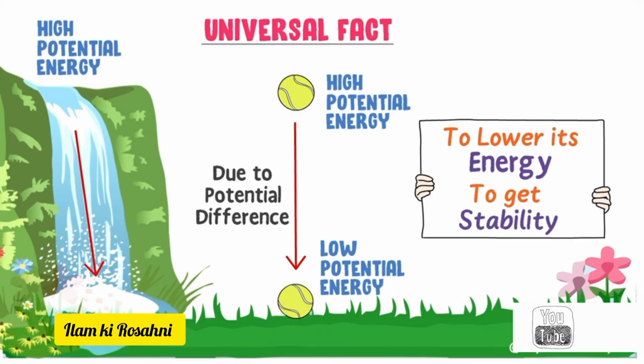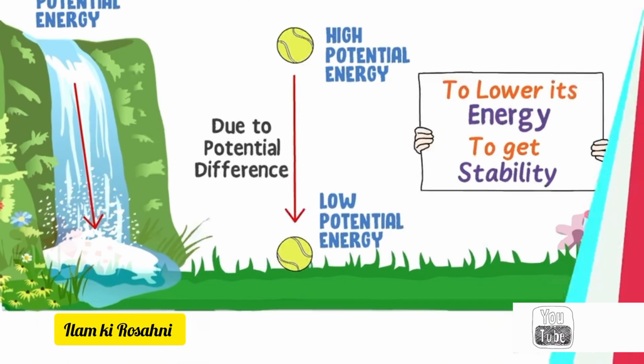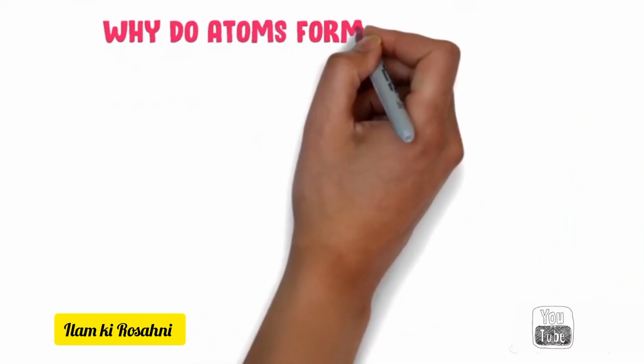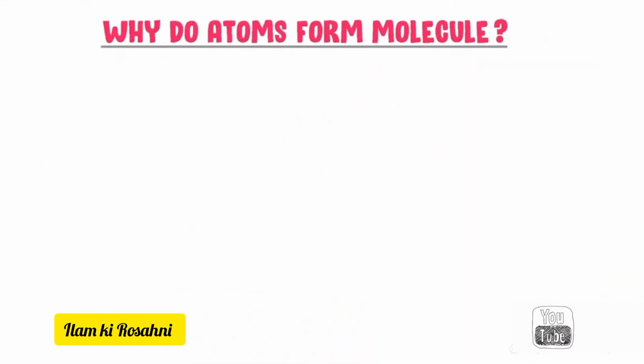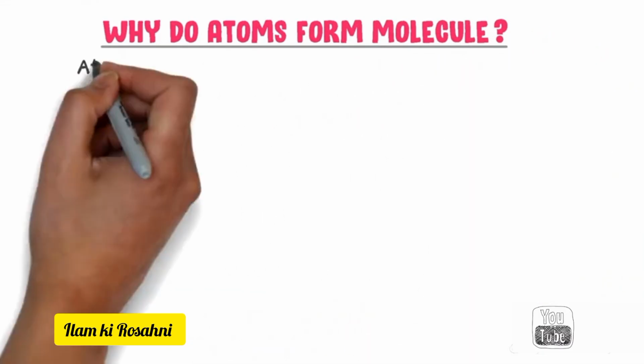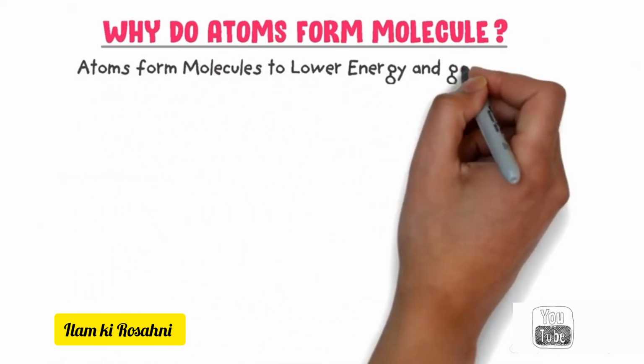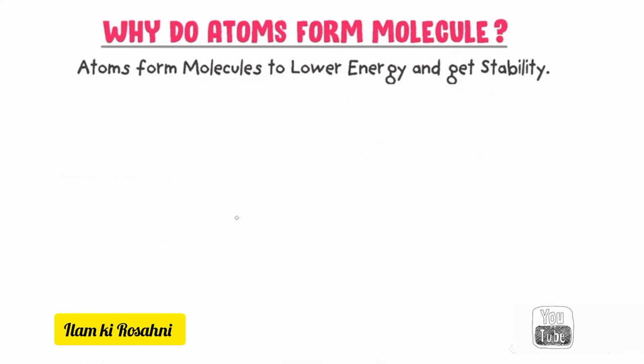From these examples, we learn that it is a universal fact that different things in the universe try to lower their energy and get stability. Now let me teach you why atoms form molecules. Well, the most simple answer is atoms form molecules to lower their energy and get stability.